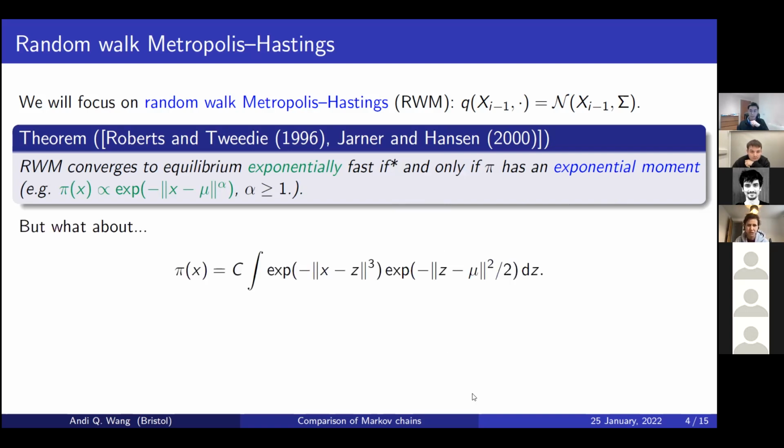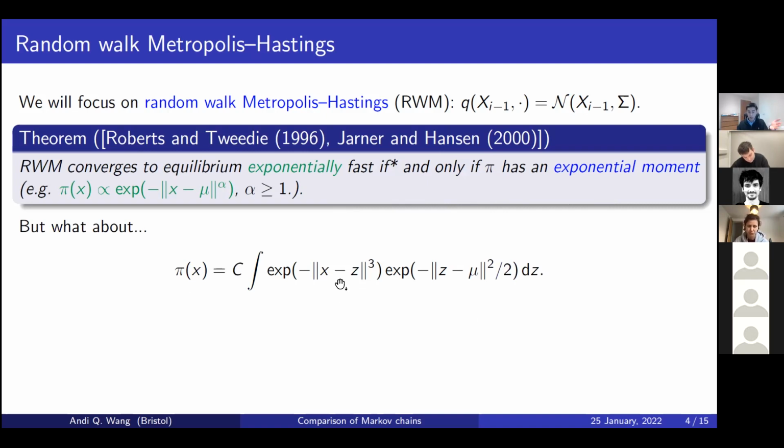But of course, there are various densities which don't quite fit so neatly into this framework. So for example, something like this pi here, which is still pretty simple, admittedly, you can't just straightforwardly do random walk Metropolis on this, not because of any issues with the tails, but because it itself can't be evaluated straight away. If I gave you an x, it's not obvious immediately how you evaluate this because, of course, there's an integral in the definition of pi.